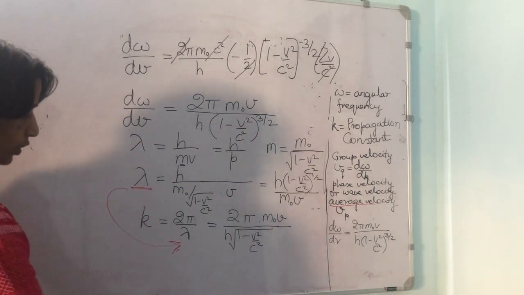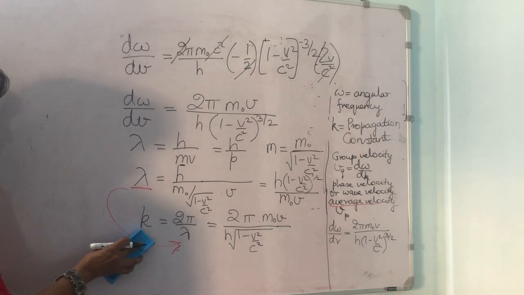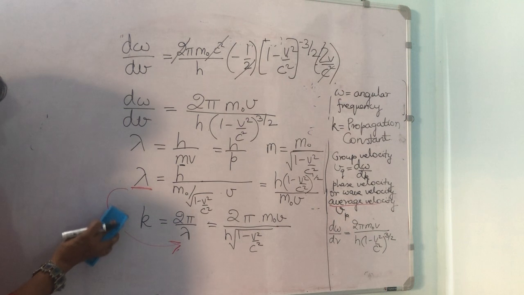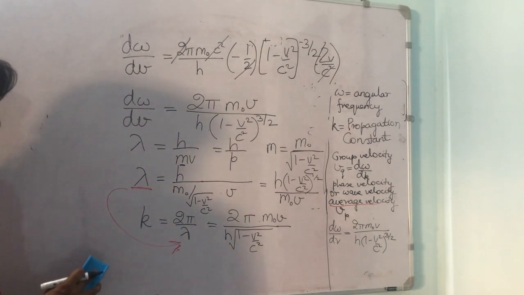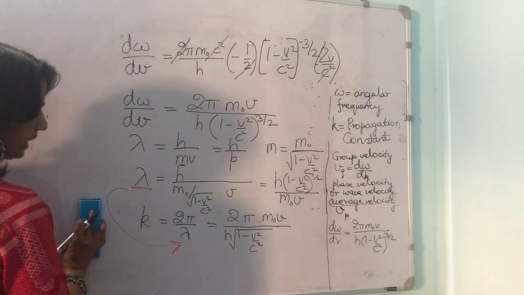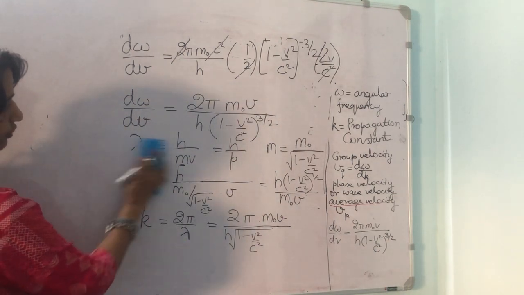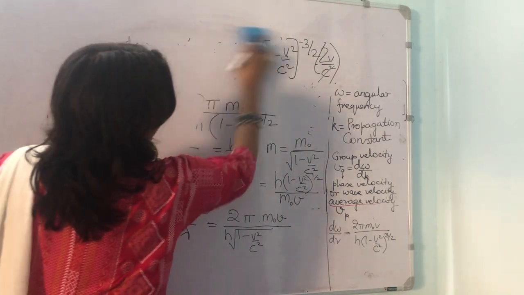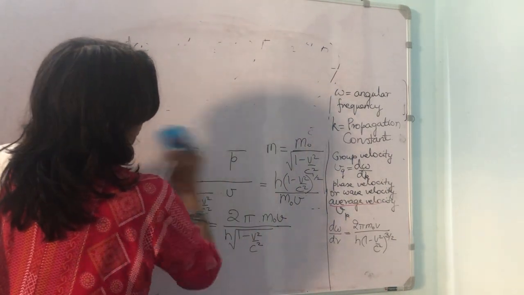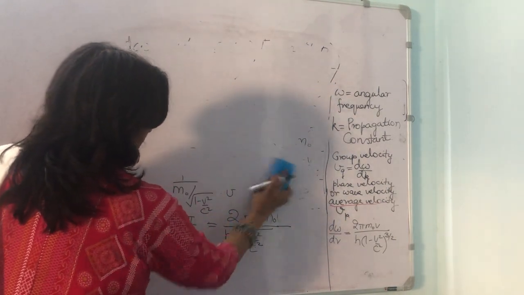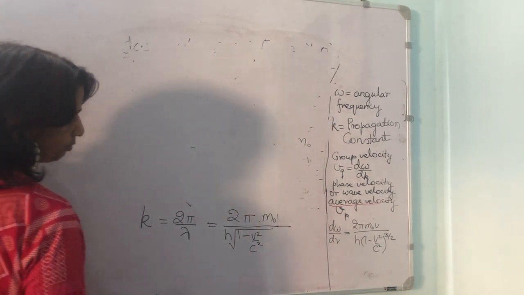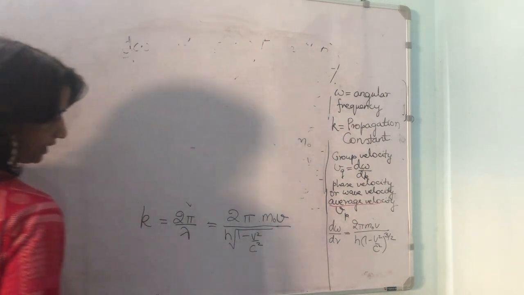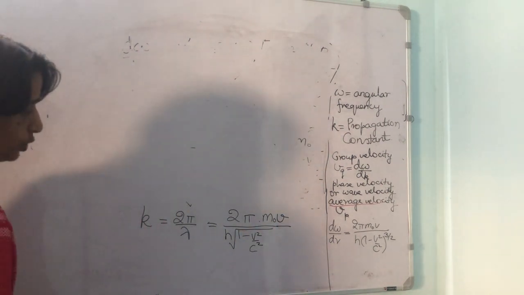Now what we will do? We will differentiate this expression with respect to v. Let us begin. So what do we get when we differentiate it with respect to v? Using the formula, we are differentiating this expression 2π m₀ v divided by this much with respect to v.